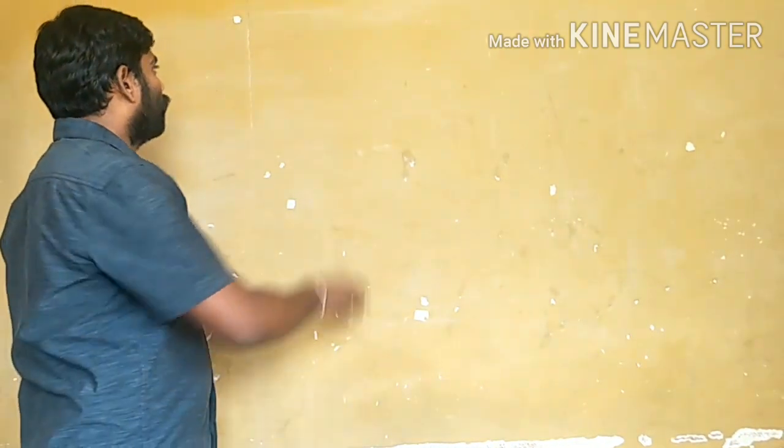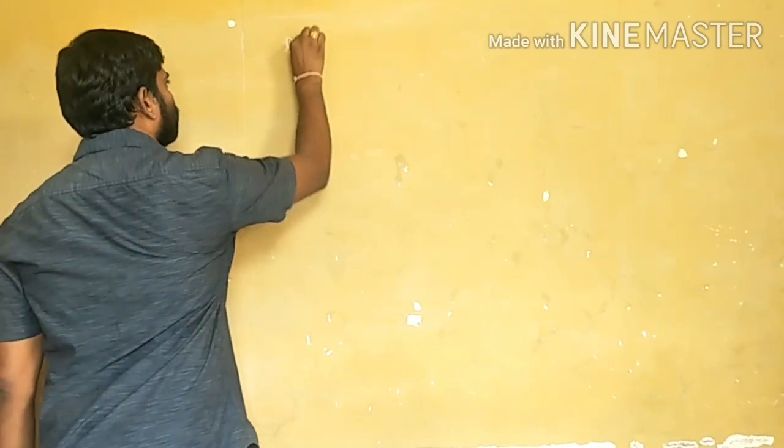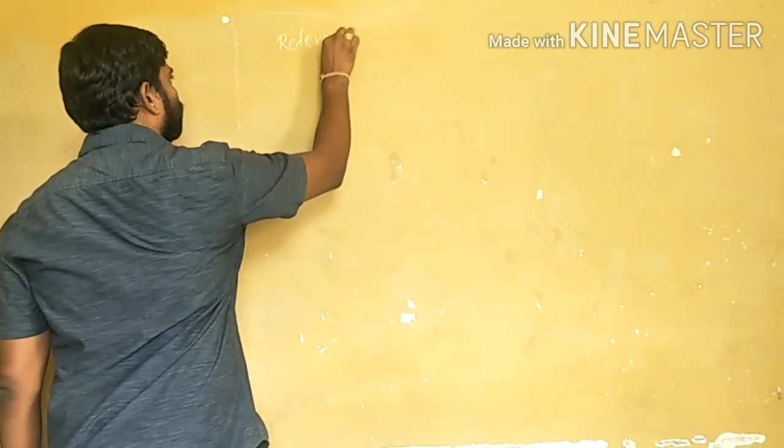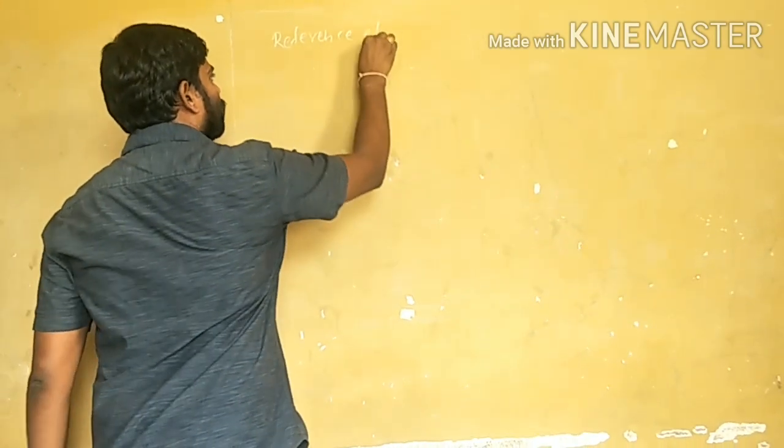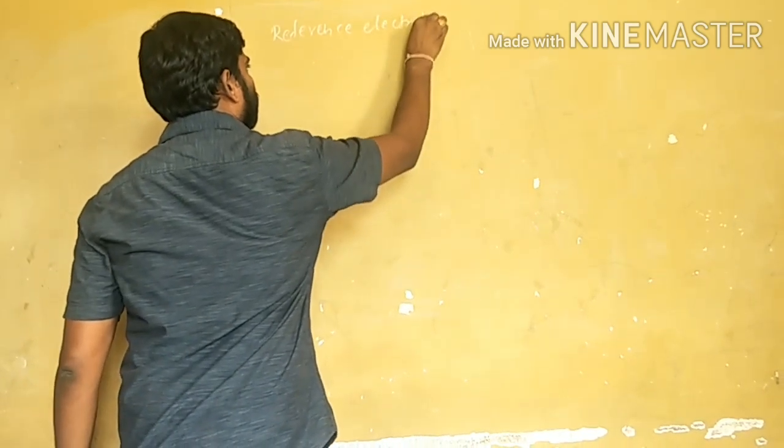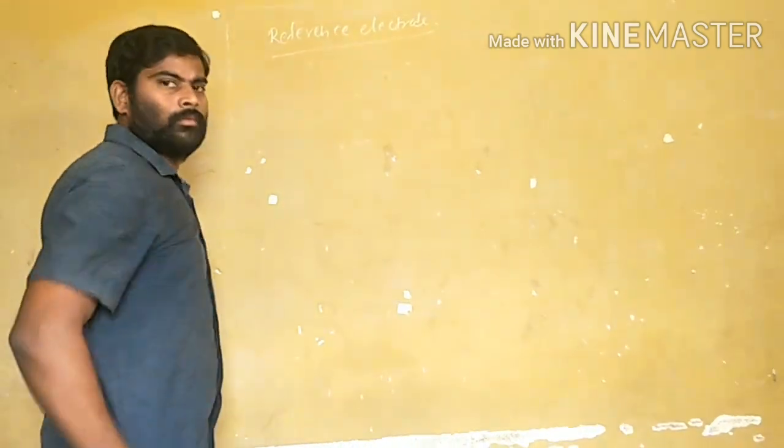What is a reference electrode? The electrode of standard potential with which we can compare the potentials of all the electrodes is called a reference electrode.